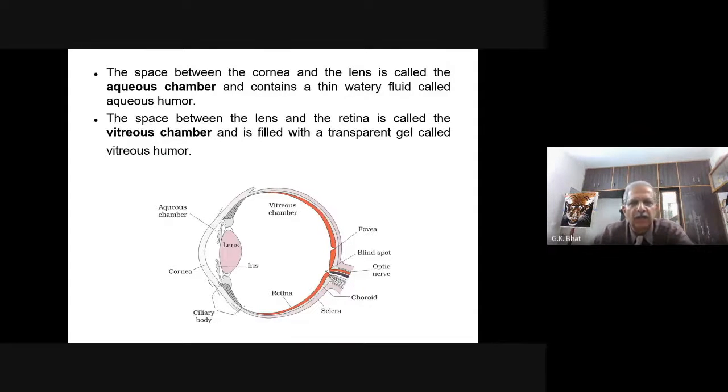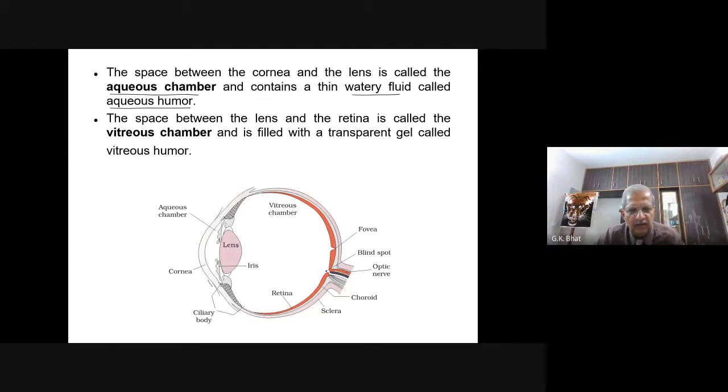The space between the cornea and the lens is called the aqueous chamber, and it is filled with a watery fluid called aqueous humor.